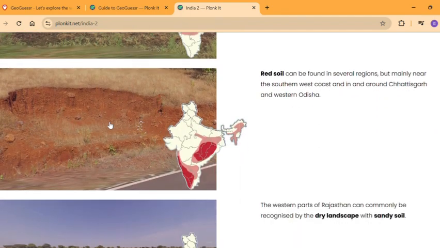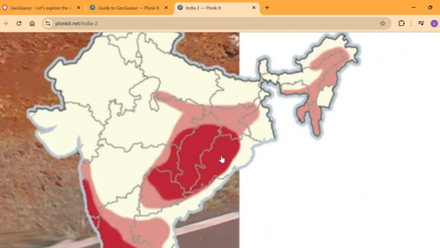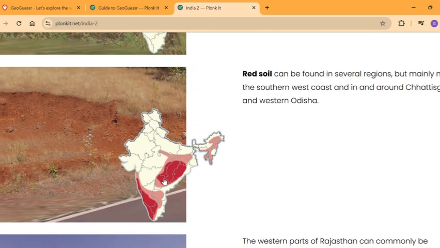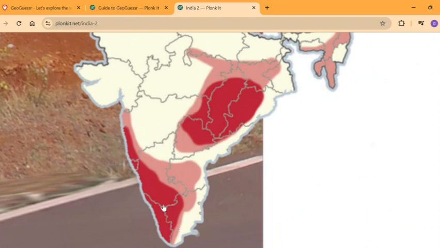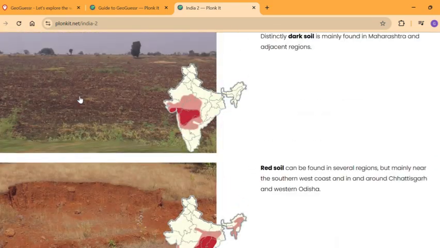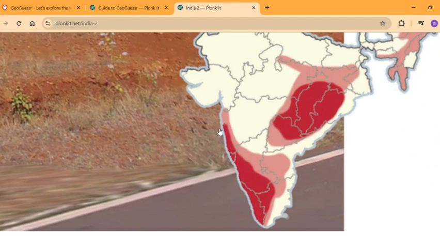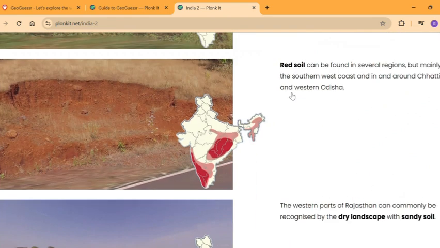Then the red soil, which is only common, my friends, in the states of Chhattisgarh, Orissa, as well as Telangana, as well as these areas of India, along the coast from Mumbai to Kanyakumari. So these areas mostly have red soil, and it's easily distinguishable because they're on the side of the road. Just distinguish it from black soil, and you'll probably get a close guess. And with all the distinguishing we have done already, you could probably do it.